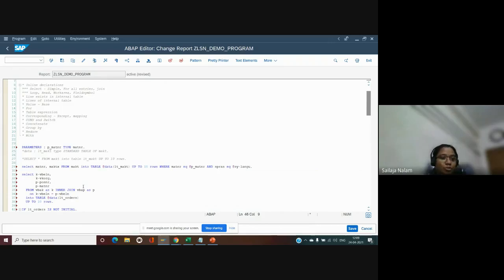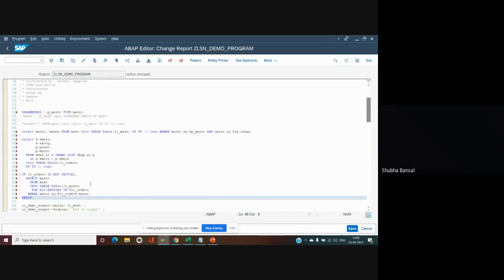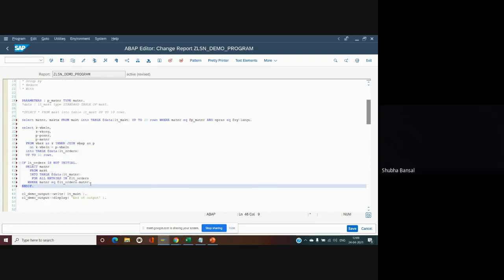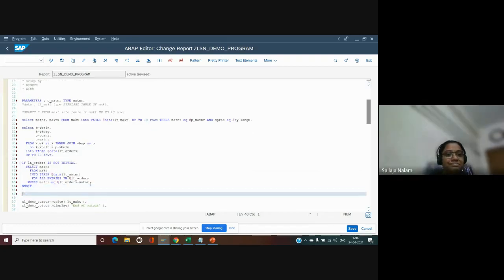Let me show you how to make use of value keyword, maybe in a couple of minutes. Let me complete with inline declarations, and then I'll start with value keyword. Guys, as I said, I am trying to show the use of inline declarations wherever I used extensively. Maybe you can come forward and share your experiences also on most used keywords, maybe at a later point of time once I am done with this one.